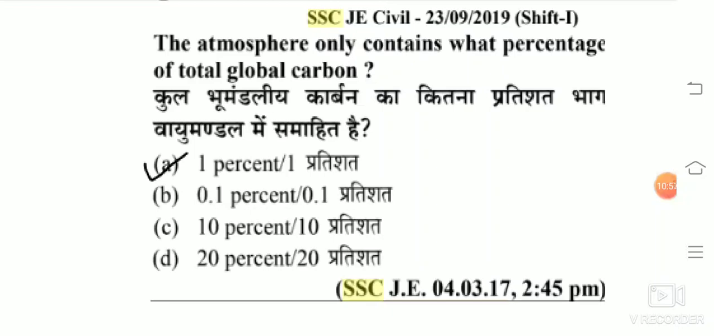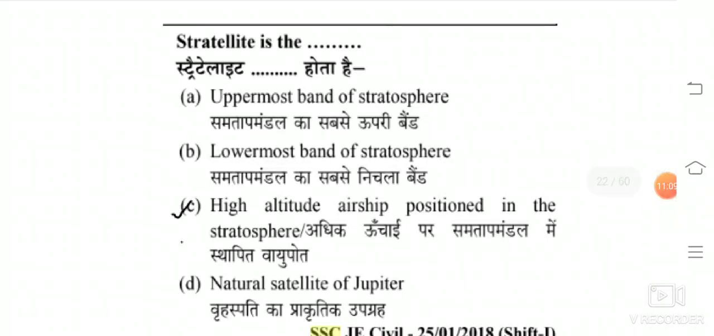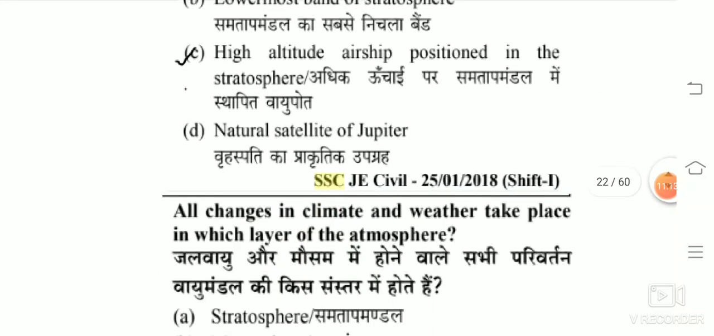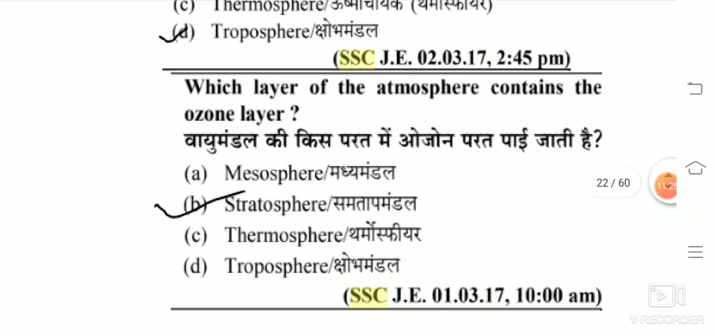The atmosphere only contains what percentage of total global carbon? The answer is 1%. Stratolite is the high altitude airship positioned in the stratosphere. All changes in climate and weather take place in which layer of the atmosphere? The answer is troposphere. Which layer of the atmosphere contains the ozone layer? The answer is stratosphere.